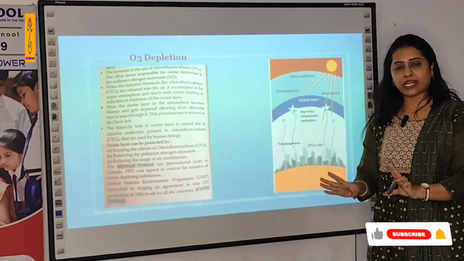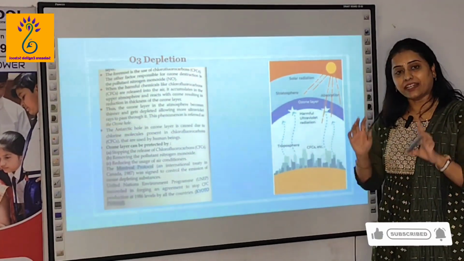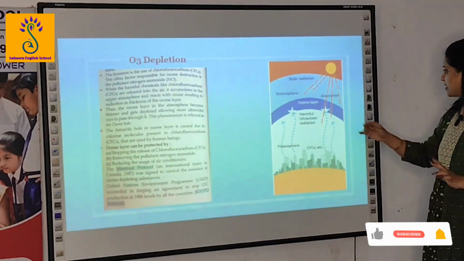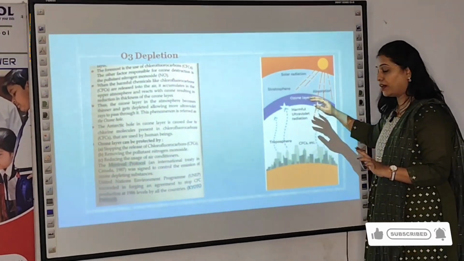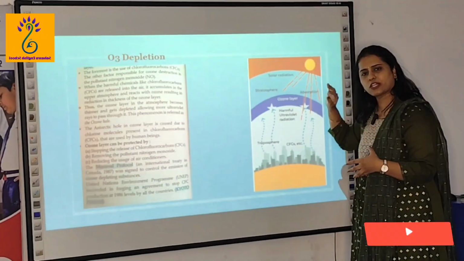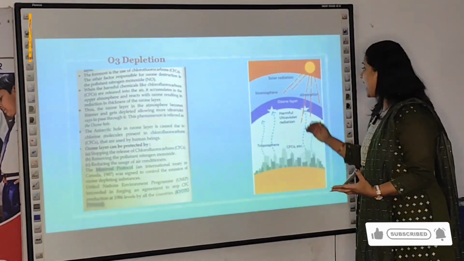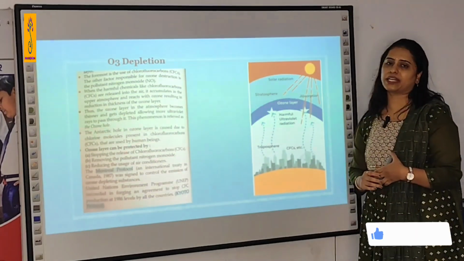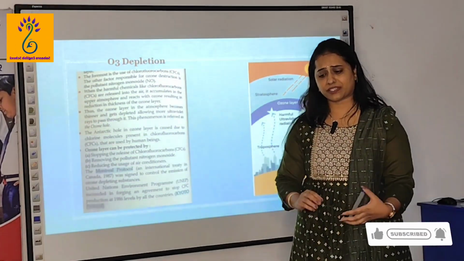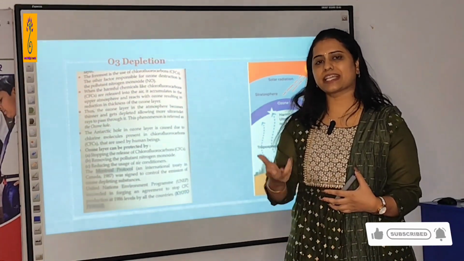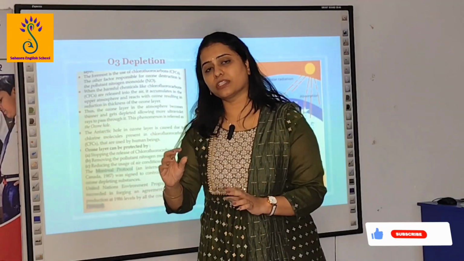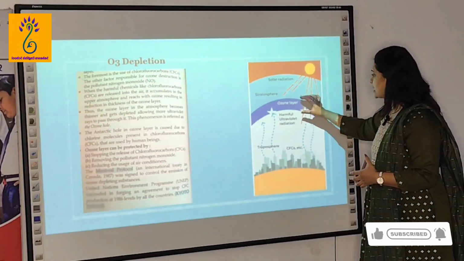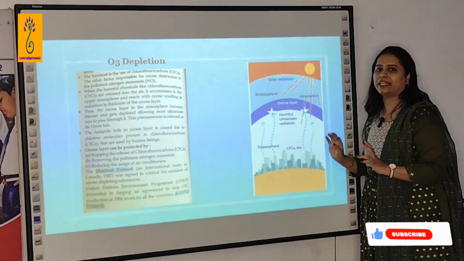But the positive, very important part is that it is present in the stratosphere, approximately 50 to 60 kilometers from the Earth's surface, and it prevents harmful UV rays, ultraviolet radiations, from entering the Earth's surface. These ultraviolet rays cause skin cancers. So look at the thickness of the ozone layer. This is being depleted nowadays.